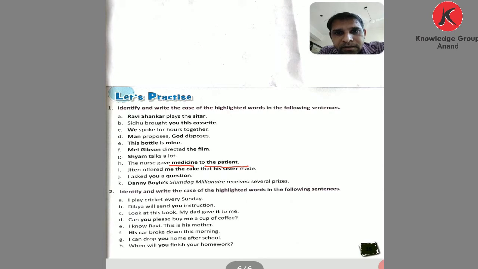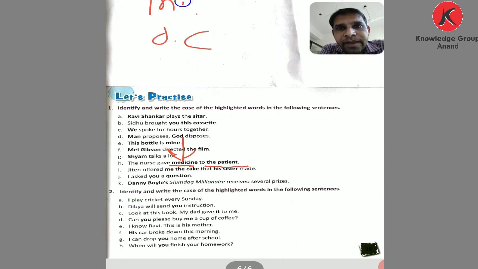Now comes to H: the nurse gave medicine to the patient. Here two words are underlined: medicine and the patient. See, the medicine: if you ask the question with what, you get the answer. How do we frame it? What did the nurse give to the patient? The answer is medicine. So the medicine is the objective case.